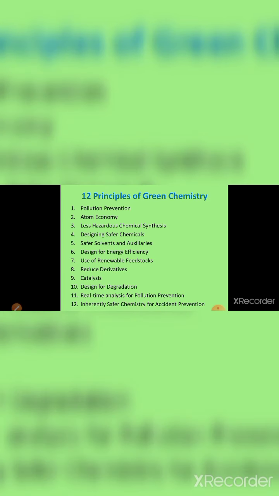There are 12 basic principles of green chemistry. Here, the 12 principles are pollution prevention, atom economy, less hazardous chemical synthesis, designing safer chemicals, safer solvents and auxiliaries, design for energy efficiency, usage of renewable feedstocks, reduced derivatives, catalysis, design for degradation, real-time analysis for pollution prevention, and inherently safer chemistry for accident prevention. Let us discuss the 12 basic principles of green chemistry.